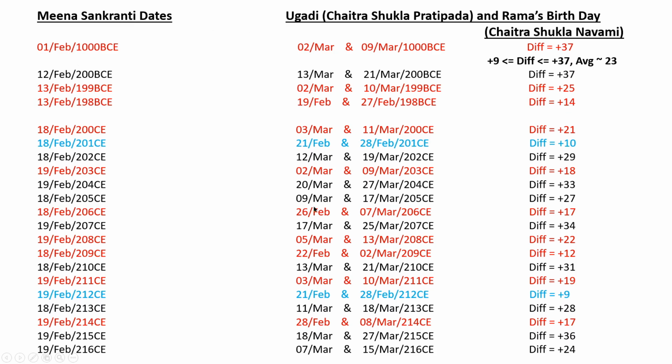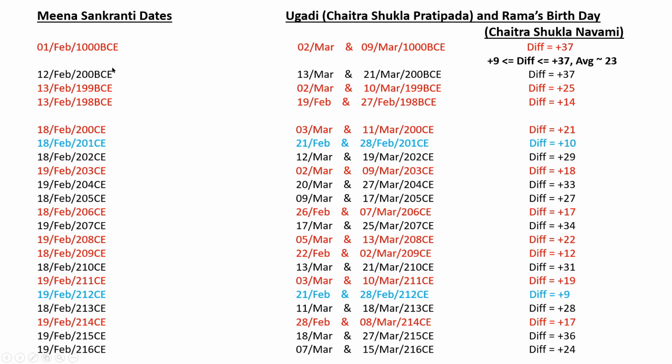These are the dates of Yugadi or Ugadi, which happens to be on the Chaitra Shukla Pratipada, and Rama's birthday is about 7-8 days after that. This Pratipada is the first day of the bright half of Chaitra. Then this is the 9th day of the bright half of Chaitra, which is Rama's birthday. So this is the list of Rama's birthday throughout the years. We have sampled many years.